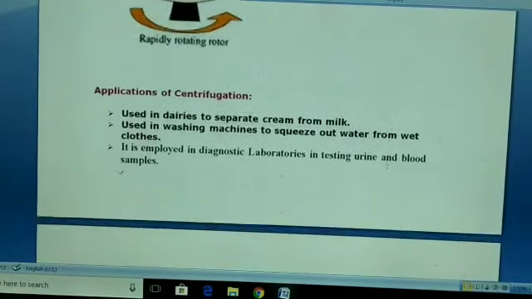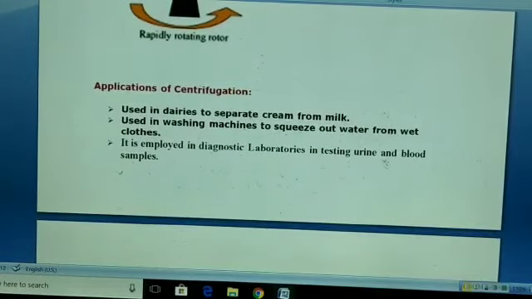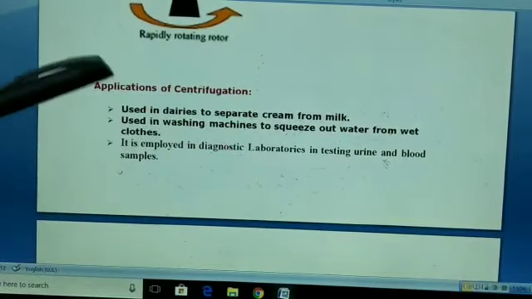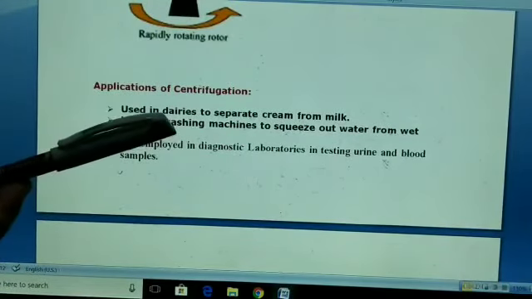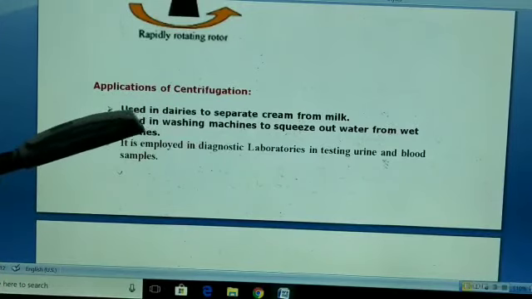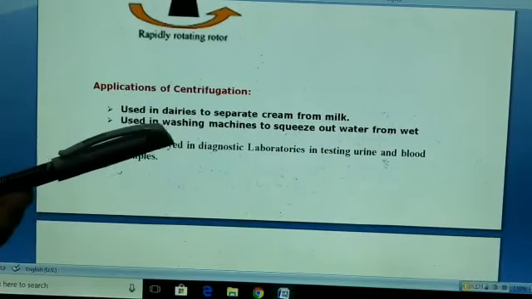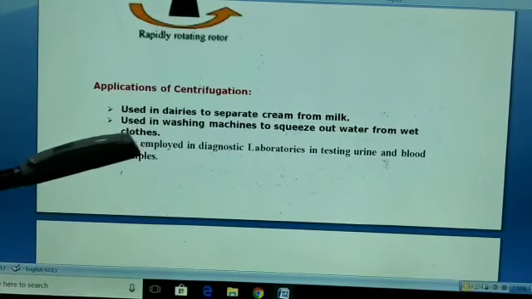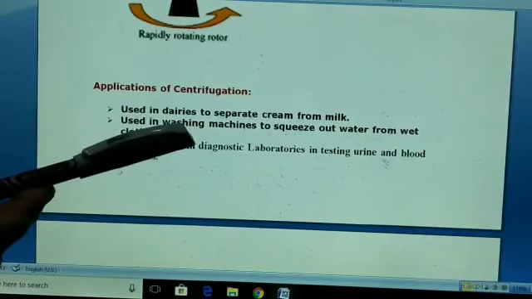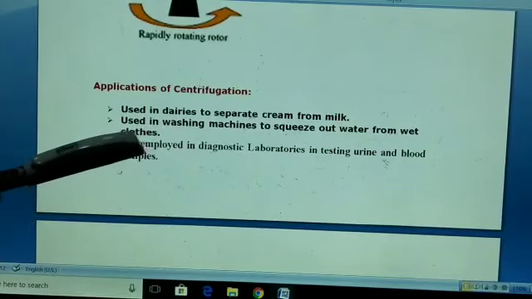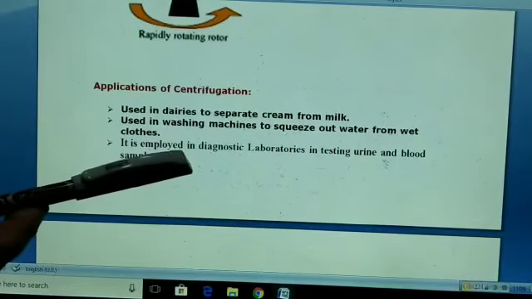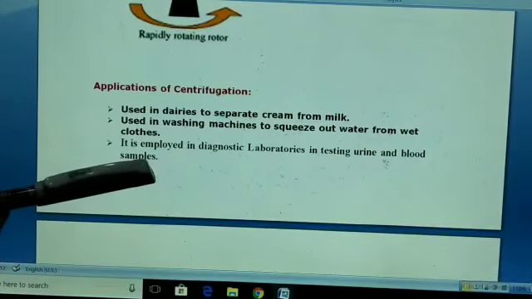Now, what are the applications of centrifugation? It is used in dairies to separate cream from milk. Used in washing machines to squeeze out water from wet cloths. It is employed in diagnostic laboratories in testing urine and blood samples.